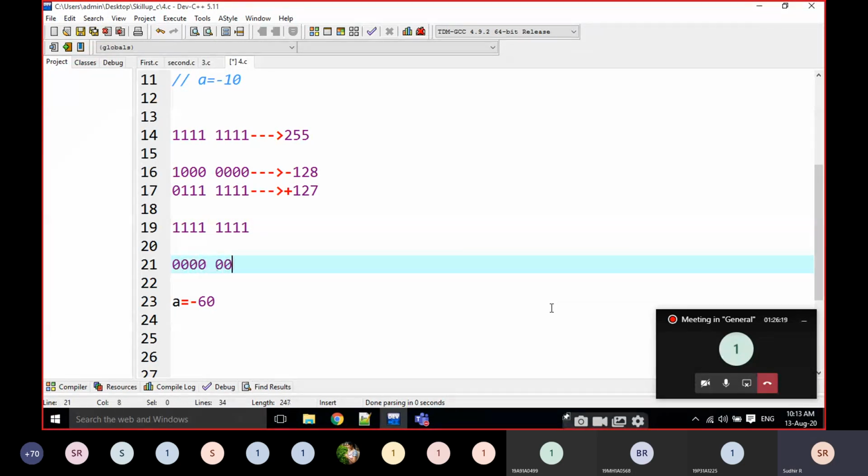Calculate the binary also. 2 power 0, 2 power 1, 2 power 2, 2 power 3, 2 power 4, 2 power 5 means? Anyone? 2 power 5 means? Double 1, sir. Yes, sir. Okay, I will calculate.